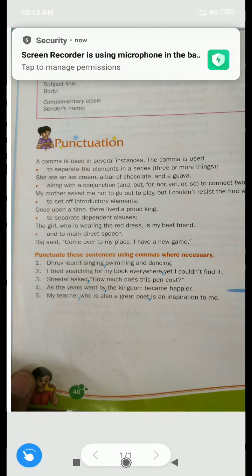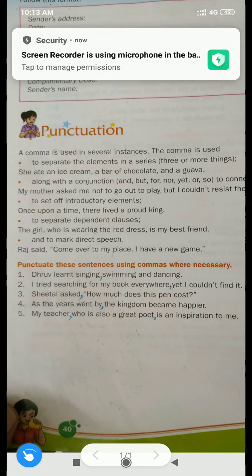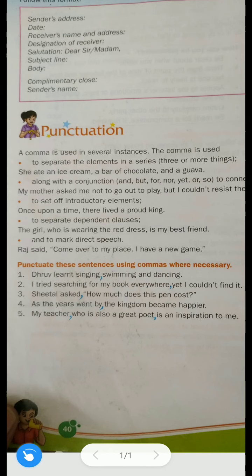In this video, we will start a small grammar topic which is given in your Cambridge book behind the praying hands lesson. There is one more topic given, direct indirect speech and onomatopoeia words. But we will not discuss that topic because it is deleted from your syllabus. So that is why we will just discuss this small topic which is given behind this lesson.